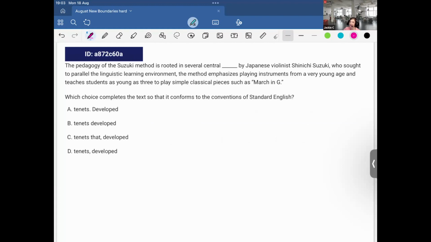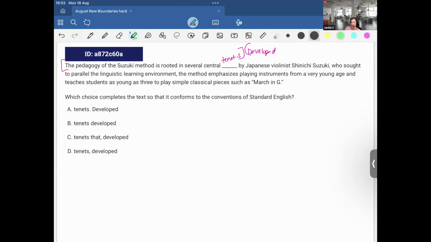Continuing, looks like we have yet another boundaries. Okay, so let's see. The pedagogy of the Suzuki method is rooted in several central tenets. Okay, that could be complete. Let's see. And then if we start with developed by, so developed by Japanese violinist Shinichi Suzuki, who sought to parallel the linguistic learning environment, the method emphasizes playing instruments from a very young age and teaches students as young as 3 to play a simple classical piece such as March in G.